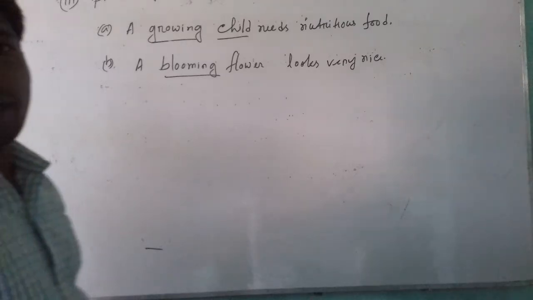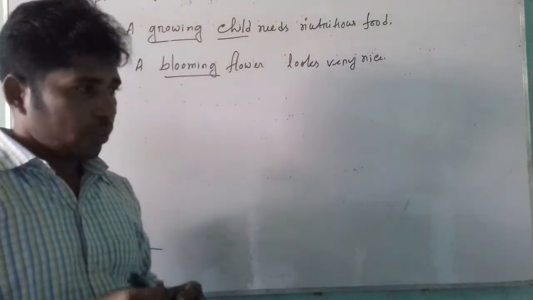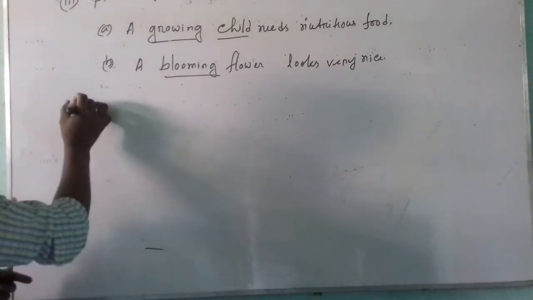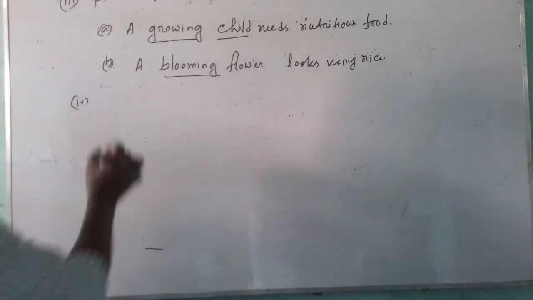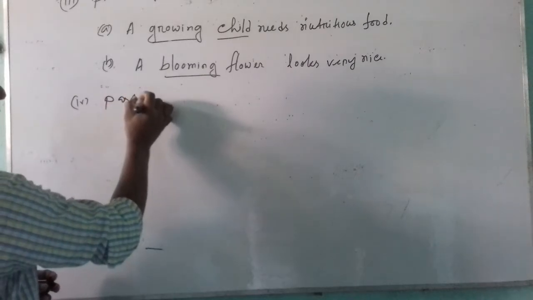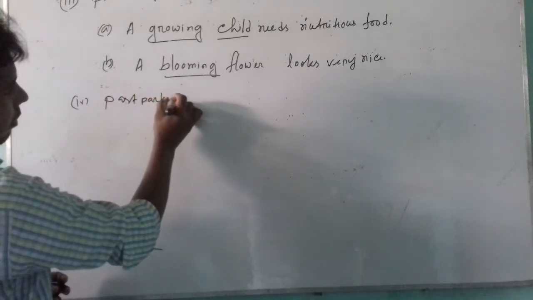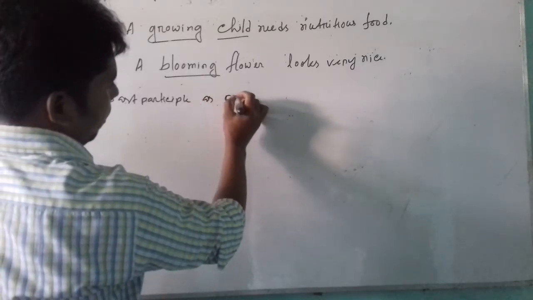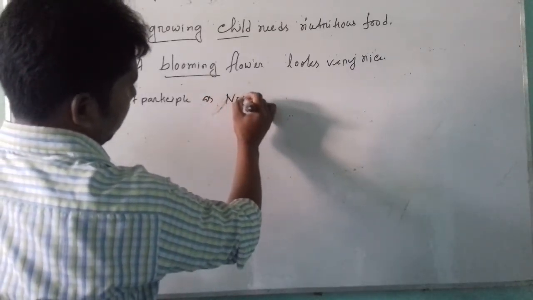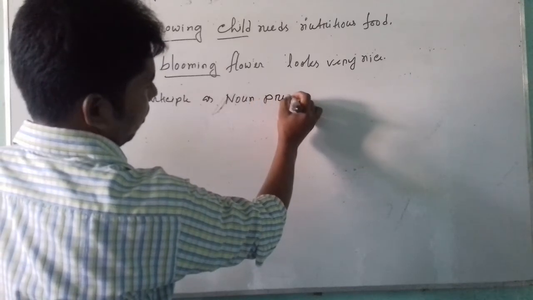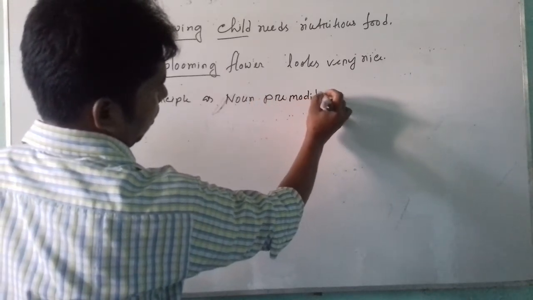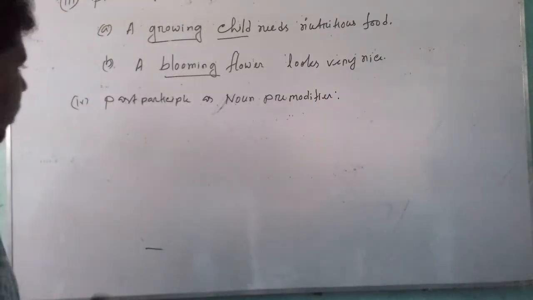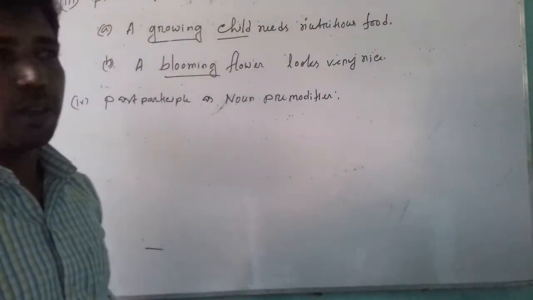Past participle. Past participle is also used as a pre-modifier of noun. Number 4, past participle. Past participle as noun pre-modifier. What is past participle?